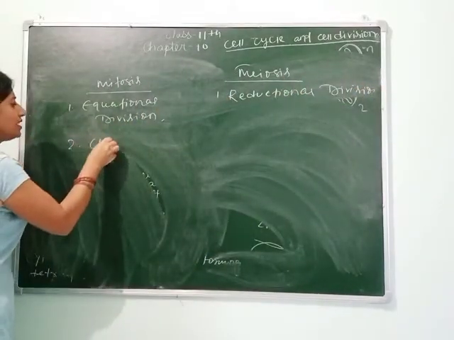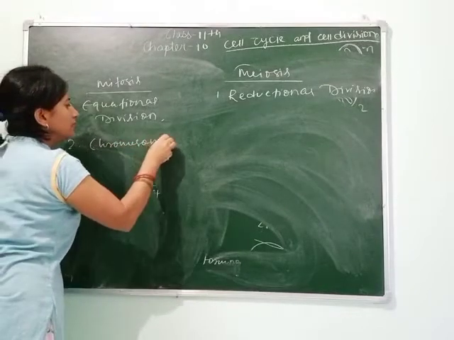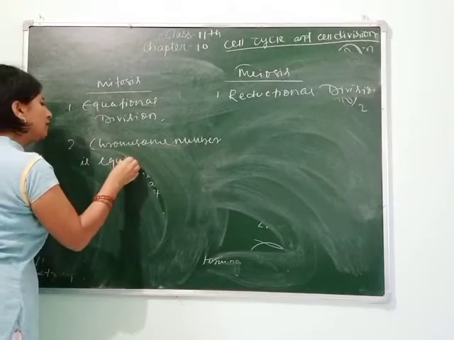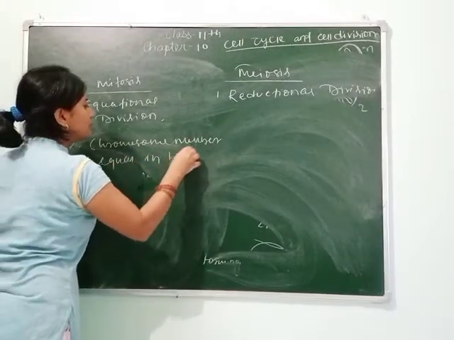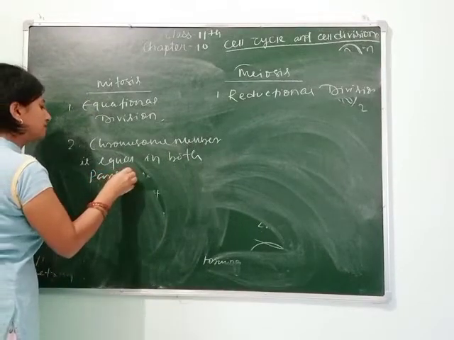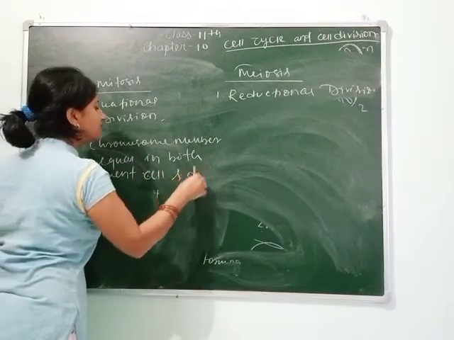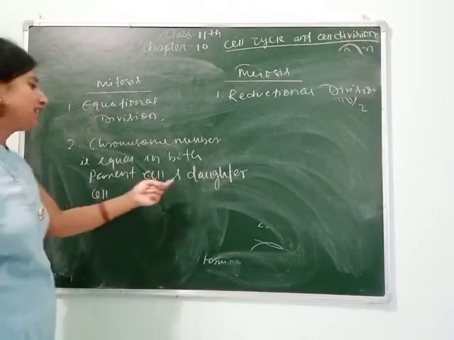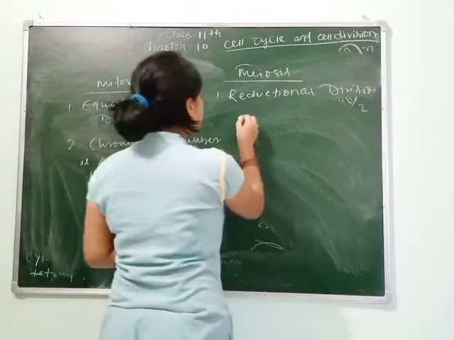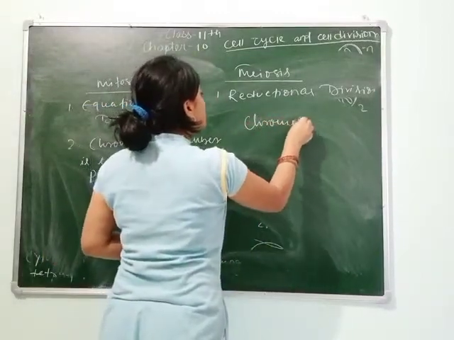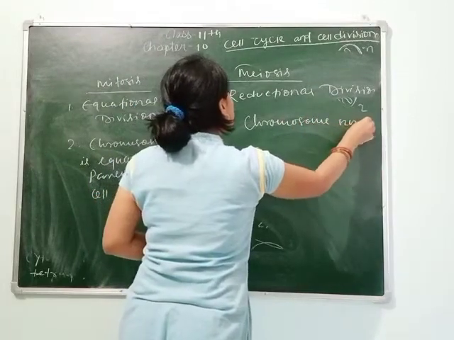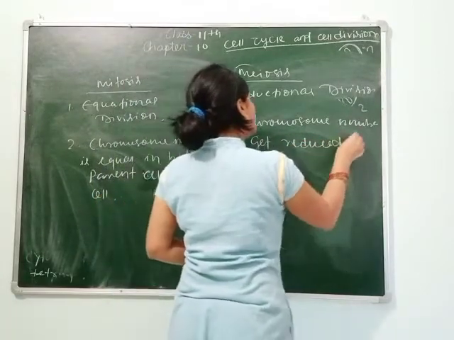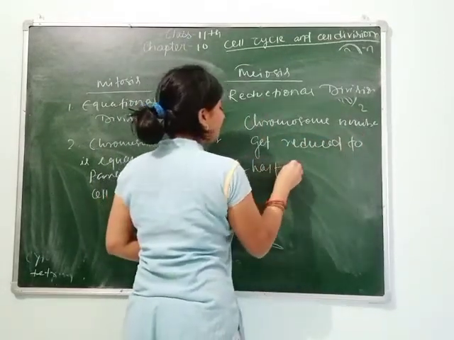Here the chromosome number is equal in both the parent cell and the daughter cell. In biology we say daughter cell for the cell produced from the parent. And in reduction division, the chromosome number is reduced to half of the parent.